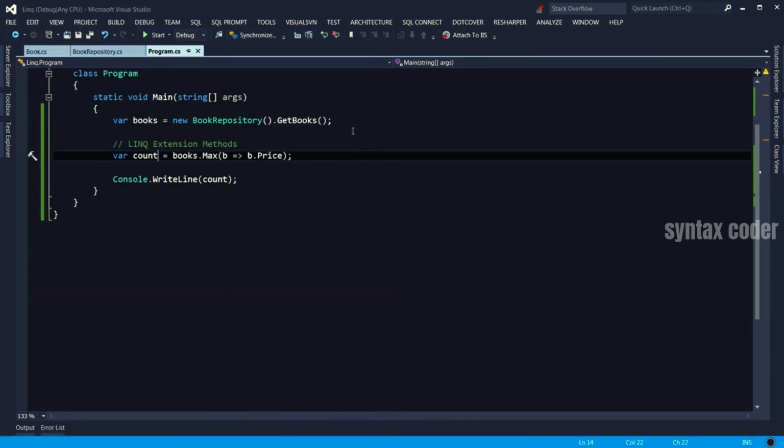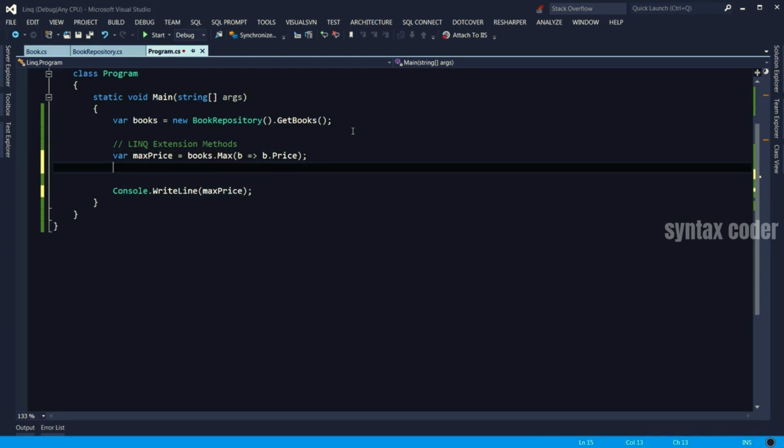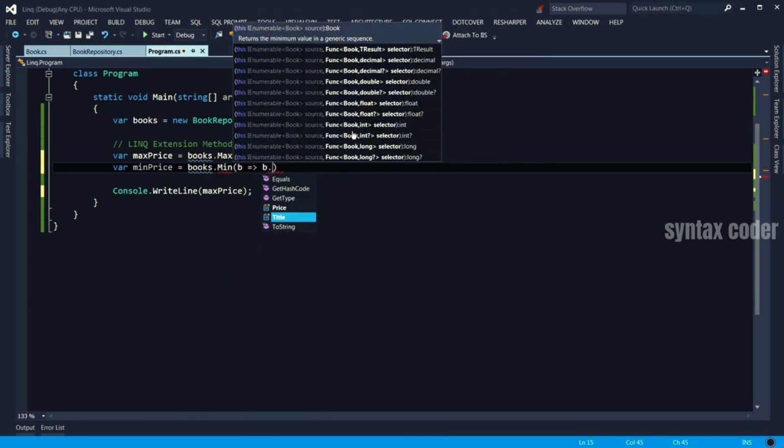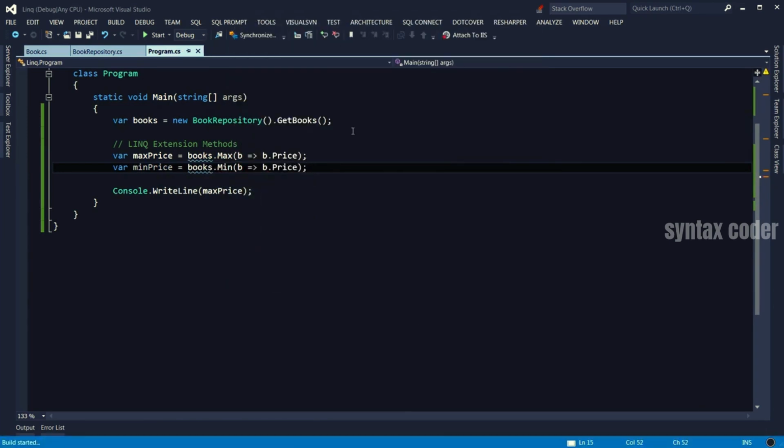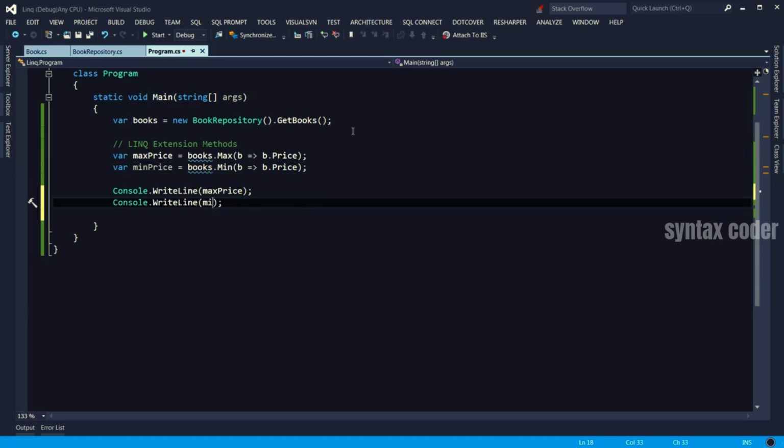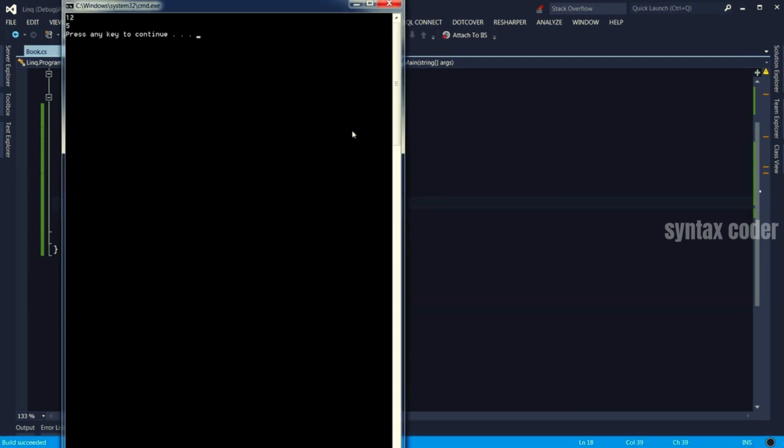Well, count is not a good name. That max method is returning actually the price, the highest price, not the book that has the highest price. So that should be called maximum price. Similarly, we can have minimum price. Tell me how much is the cheapest book. Sorry, I forgot to put that on the console. So this one is going to be minimum price. So minimum price is $5.